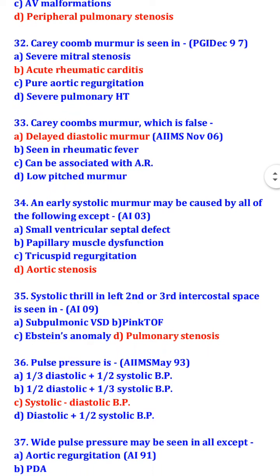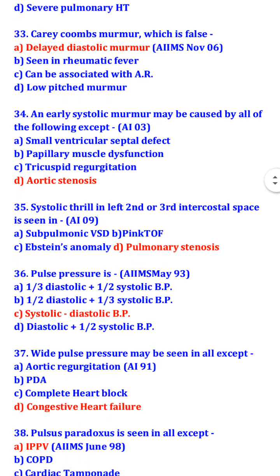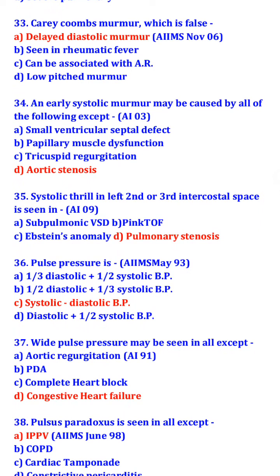An early systolic murmur may be caused by all of the following except aortic stenosis. So, an early systolic murmur may be caused by small ventricular septal defect, papillary muscle dysfunction, and tricuspid regurgitation. Systolic thrill in the left second or third intercostal space is seen in pulmonary stenosis.